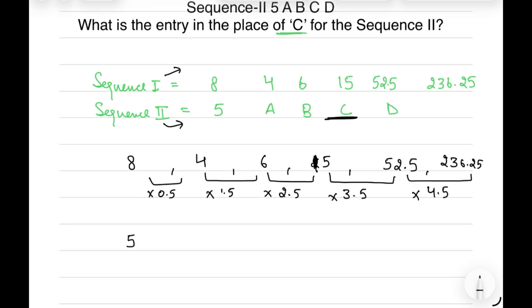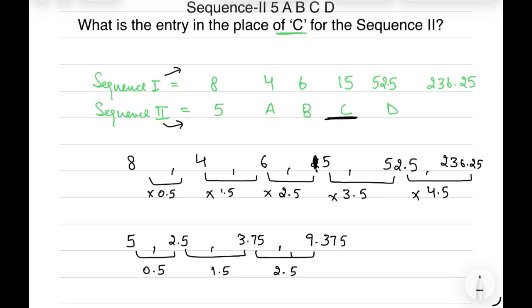Now in sequence 2, the first number is 5, so the second number must be multiplied by 0.5. If we multiply 5 by 0.5, we get 2.5. That is, in place of A, we get 2.5. Next, 2.5 is multiplied by 1.5 and we get 3.75. And 3.75 is multiplied by 2.5, so we get 9.375. So sequence 2 will be 5, 2.5, 3.75, 9.375.